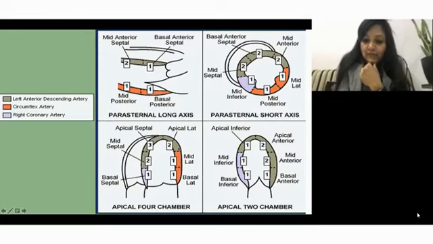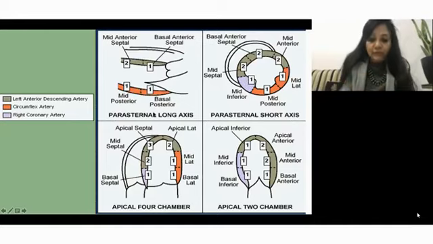In the 4 chamber, this is the anterolateral wall and the inferoseptal wall. In the apical view, it is the anterior wall and the inferior wall. So you have to be acquainted with all this nomenclature, and this also tells you, with the color of the arteries, which arteries supply them. That is also indicated over here.